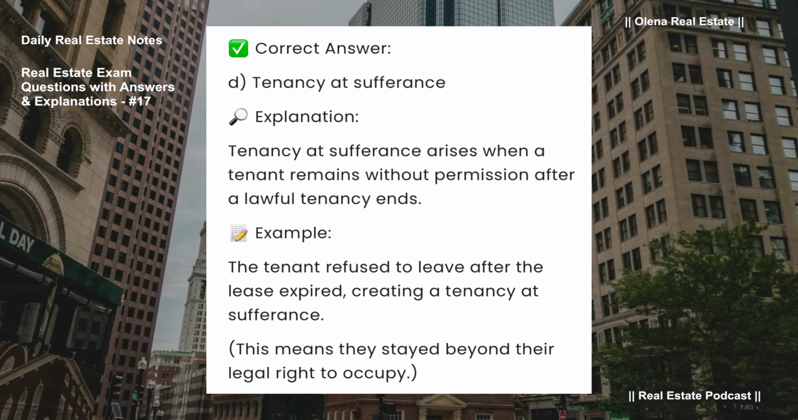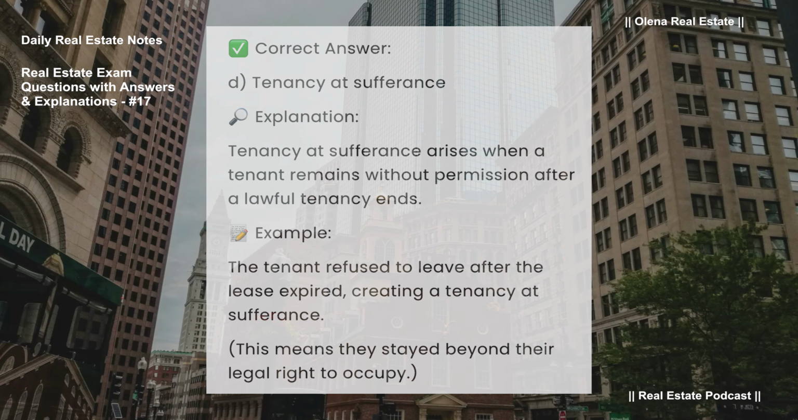Correct answer, D. Tenancy at sufferance. Tenancy at sufferance arises when a tenant remains without permission after a lawful tenancy ends. For example, the tenant refused to leave after the lease expired, creating a tenancy at sufferance. This means they stayed beyond their legal right to occupy.